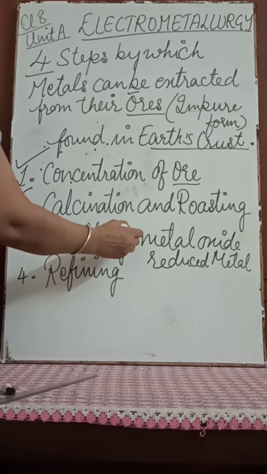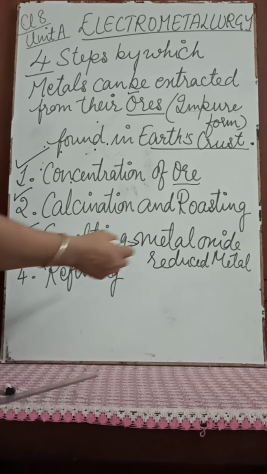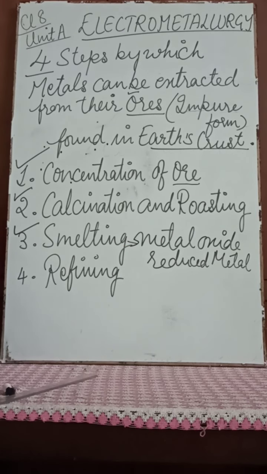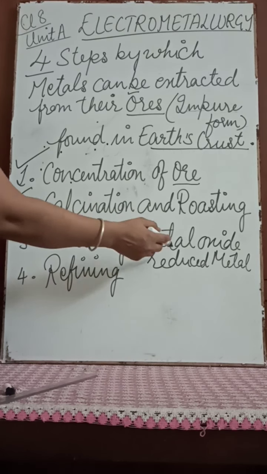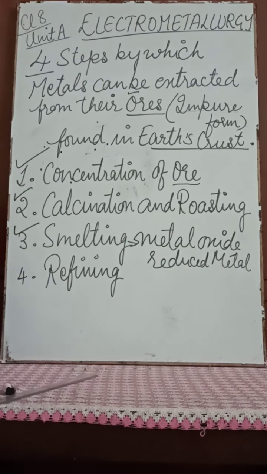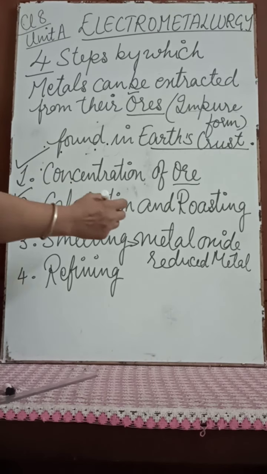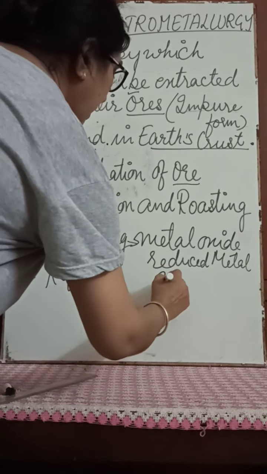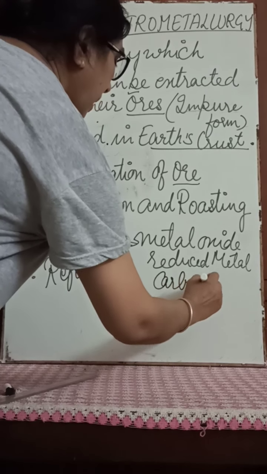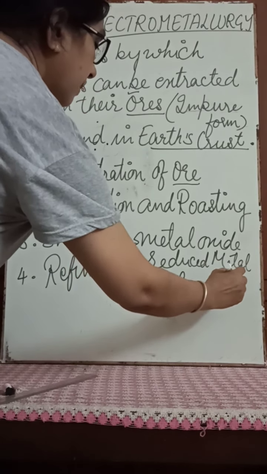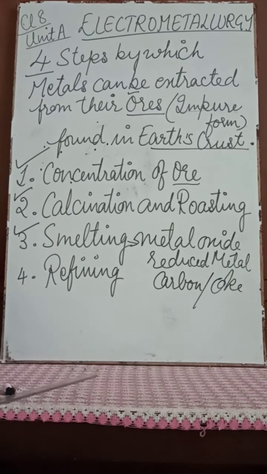The metal oxide is reduced to metal, and it's a chemical reduction. Here chemical reduction takes place where the metal oxide is reduced to metal. The reducing agent used is mainly carbon, which is also called coke. Carbon or coke.